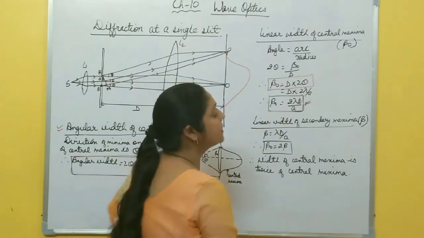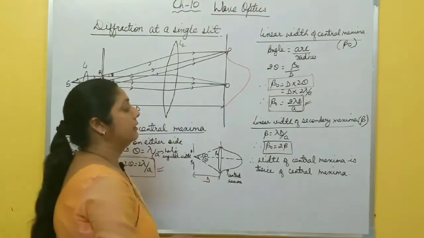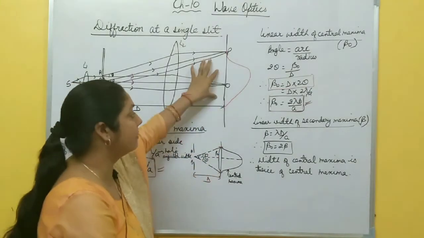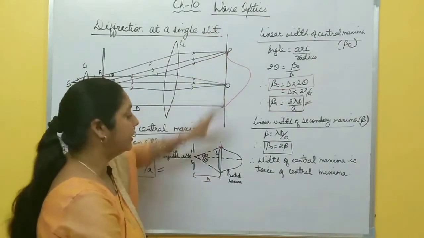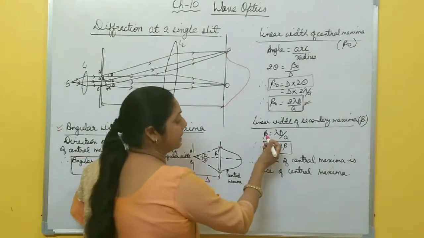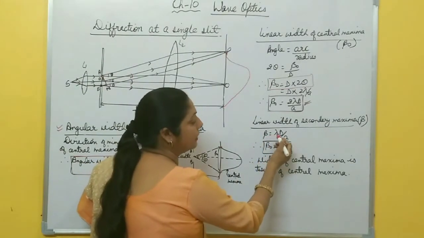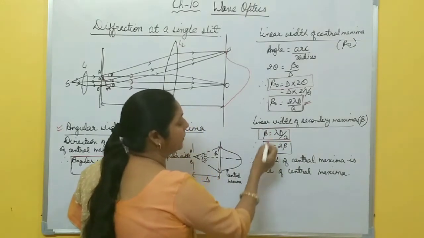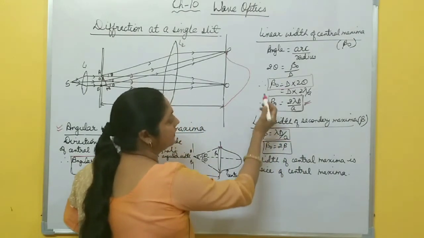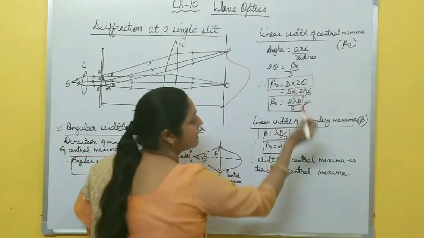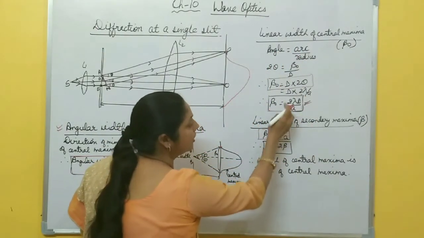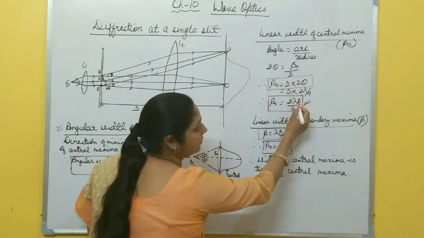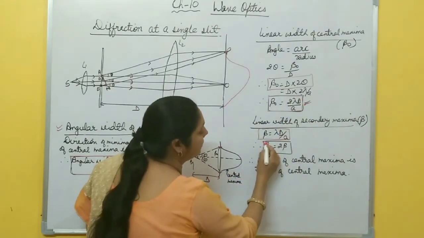What is the linear width of secondary maxima? Because the intensity of secondary maxima decreases as compared to the central maxima, their width also decreases. Width of secondary maxima is beta equal to lambda capital D by small a. And when you compare, beta naught is 2 lambda D by a, and lambda D by a is beta. So beta naught equals twice beta.